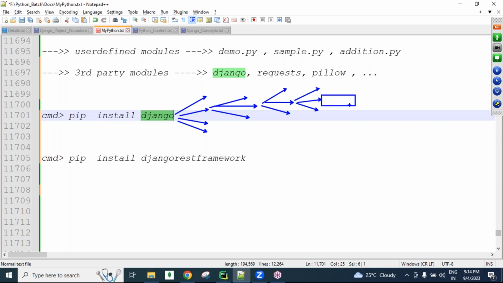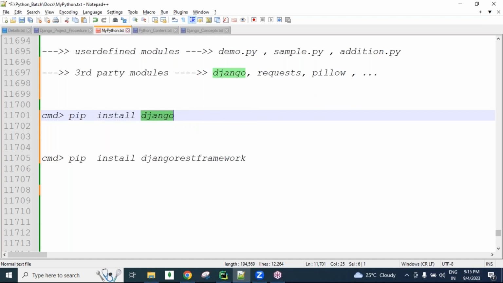For example, this one I want to use, guys. Then from this dot, next level dot, next level dot, next level import so and so, like that we are importing, guys. In Django there are a lot of submodules, and we can import whatever we want.